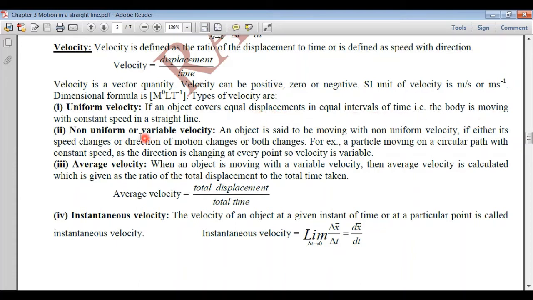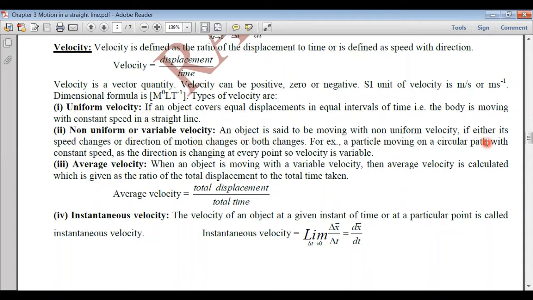That is, the body is moving with a constant speed without changing its direction. Without changing its direction means it's moving in a straight line. So if the particle is moving with a constant speed in a straight line, then its velocity is uniform. Uniform means constant velocity. Non-uniform or variable velocity.